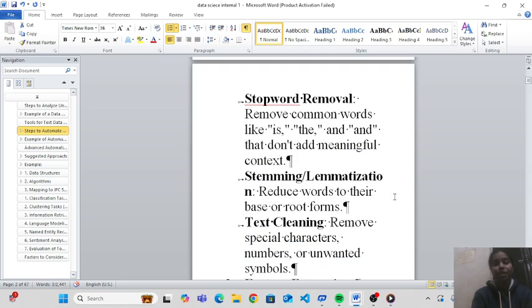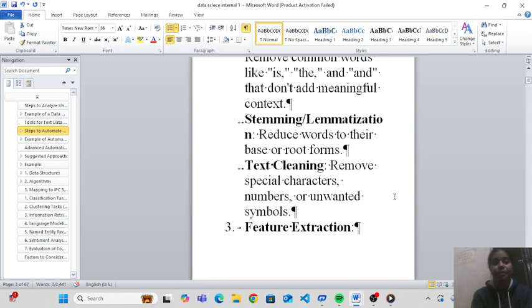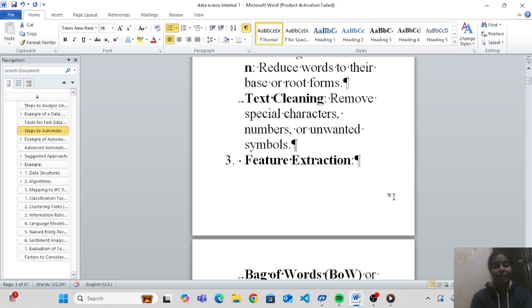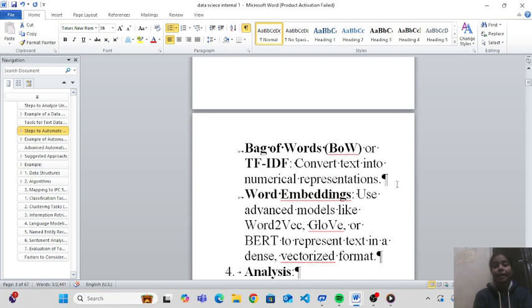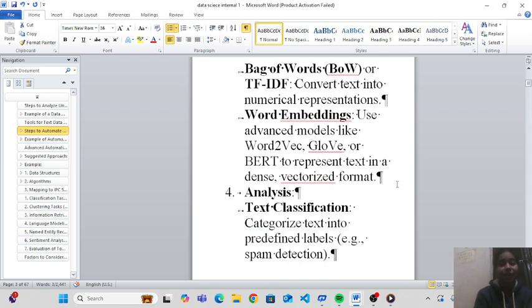Stop words removal: remove common words like is, the, and that don't add meaningful context. Stemming, lemmatization: reduce words to their base or root form. Text cleaning: remove special characters, numbers or unwanted symbols. Third, feature extraction. Bag of words or TF-IDF converts text into numerical representations. Word embedding: use advanced models like Word2Vec, GloVe or BERT to represent text in a dense vectorized format.